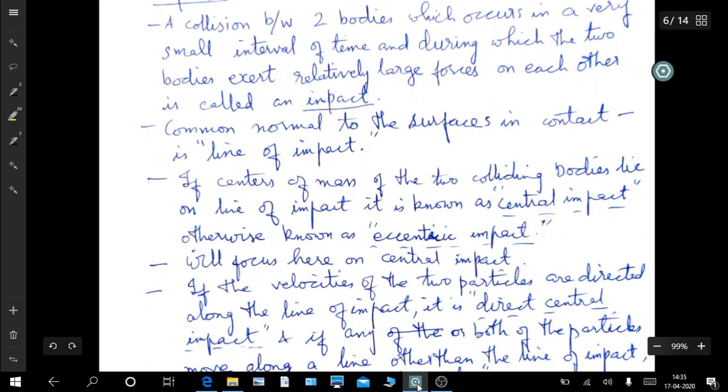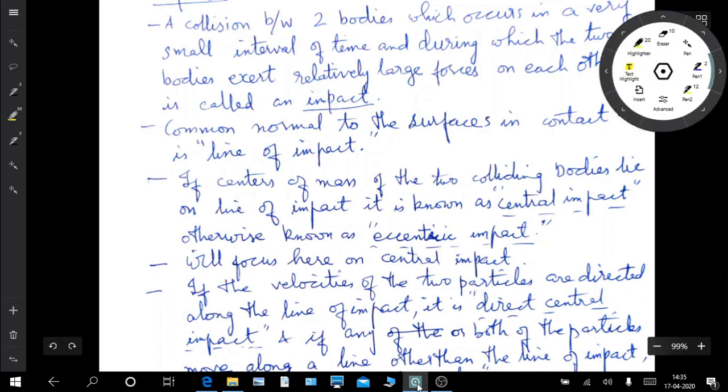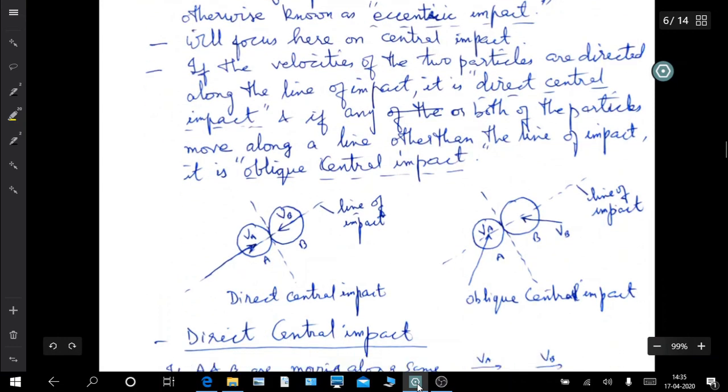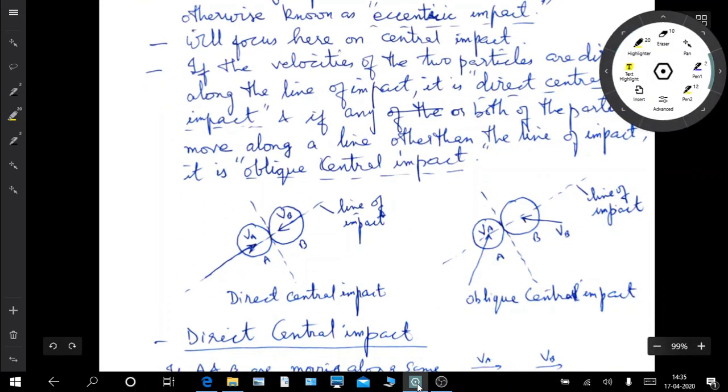So there are a few terms which we need to be familiar with regarding impact. One is the line of impact. The line of impact is basically the common normal to the surfaces in contact. So if you see, this point is the surface of contact, and this line here is the common normal to it, and this is known as the line of impact.